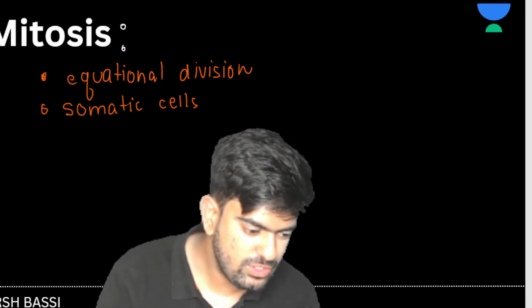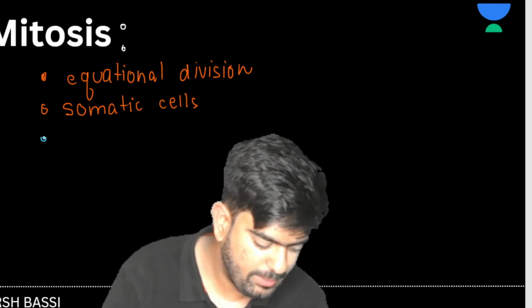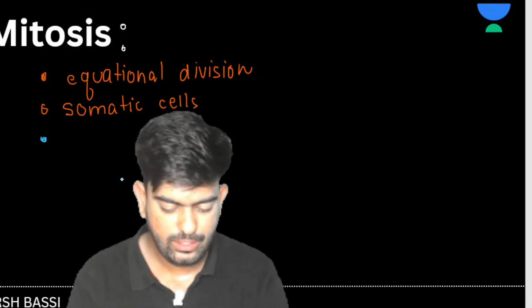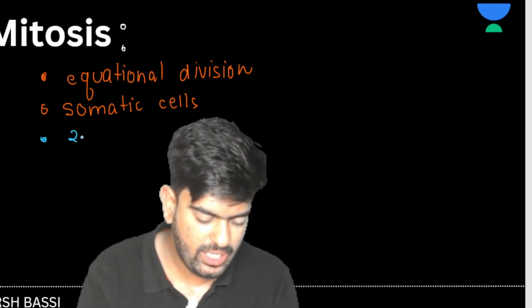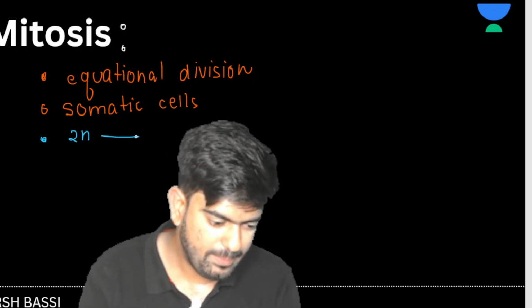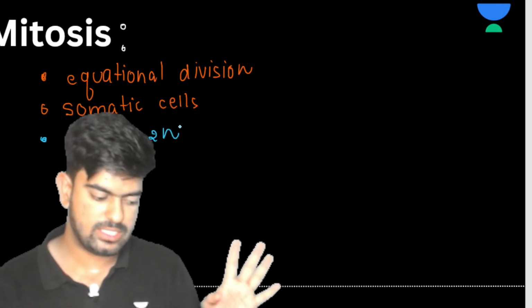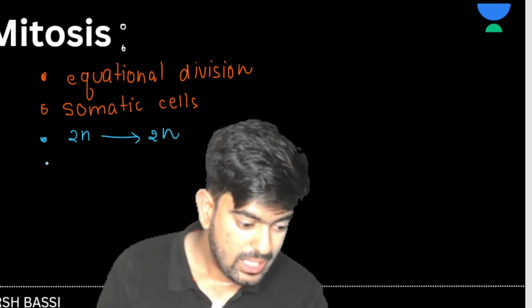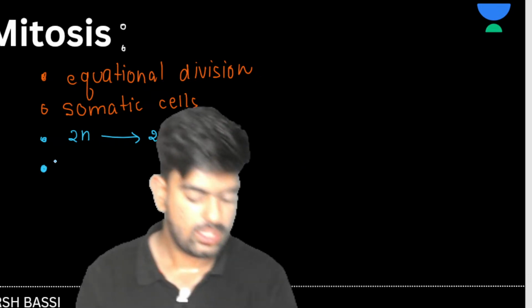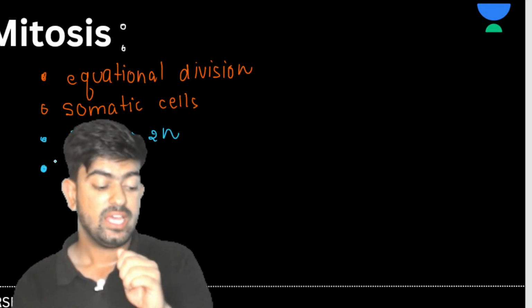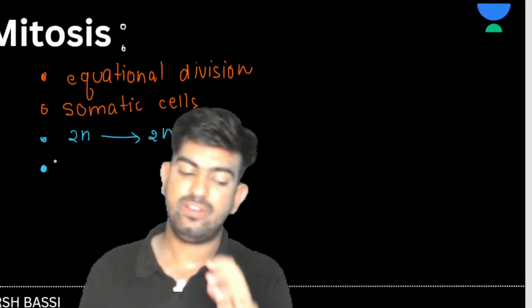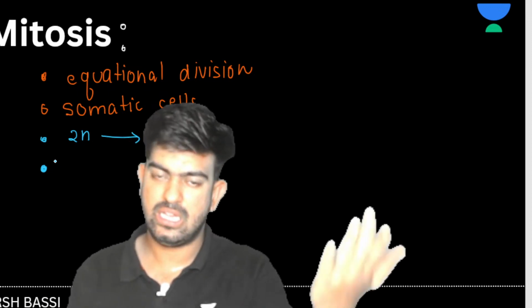Now the third point. I told you that if a body is diploid, then after the division it will be diploid. This is clear. Next, mitosis is generally seen in the somatic cells.